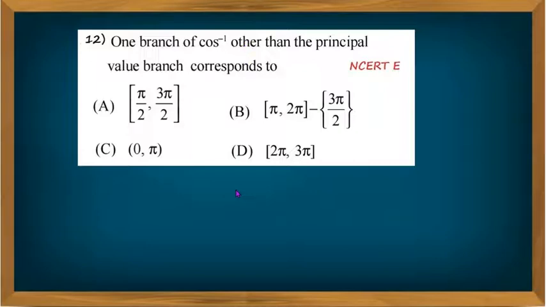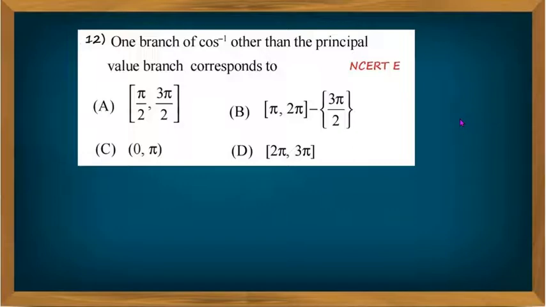You know the domain and range of the cos function. The domain of the cos function is the set of real numbers. The range is the closed interval -1 to +1. While defining the inverse of the cos function, we take the domain of the function as the closed interval -1, 1, and we take a suitable range such that the function is 1-1 and onto. In the principal branch, we take the closed interval 0, pi so that the function is 1-1 and onto.